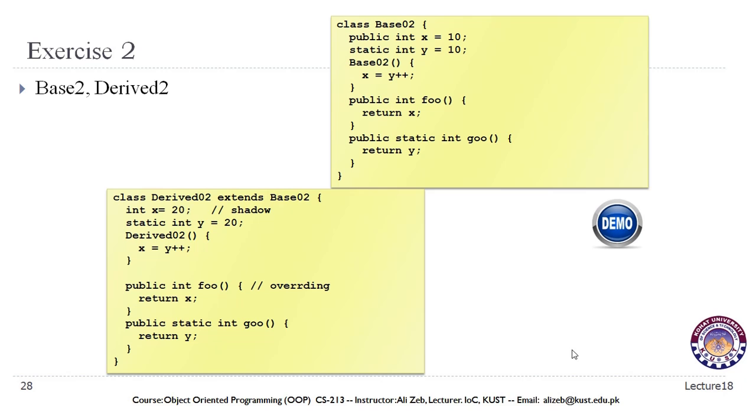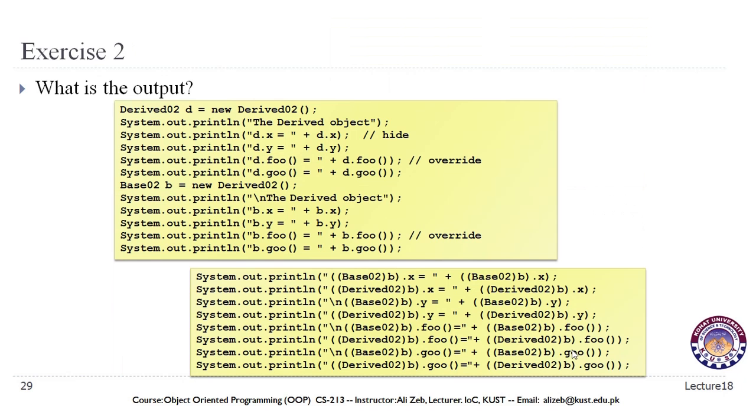This will conclude our lecture of static and dynamic binding and casting. We will continue our discussion of exceptions in our next lecture.